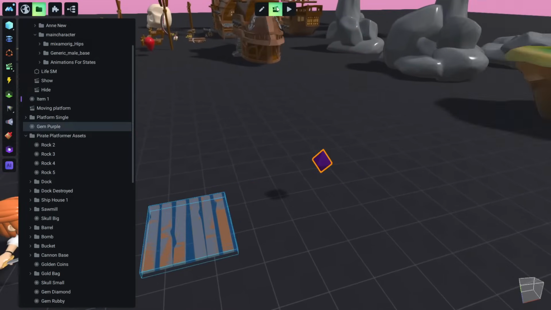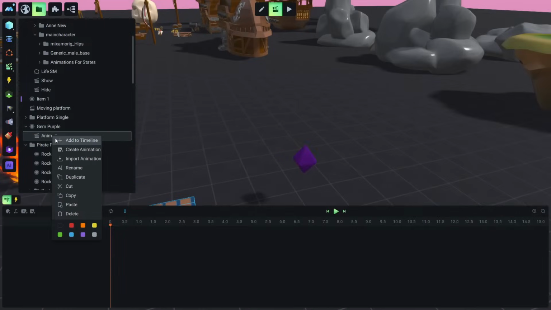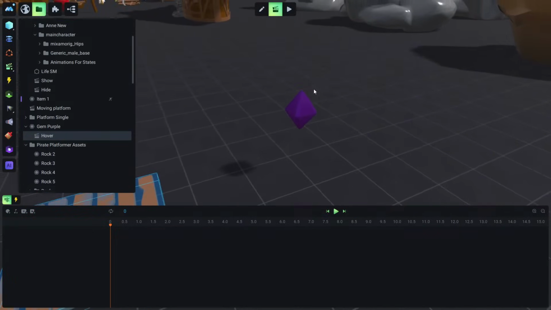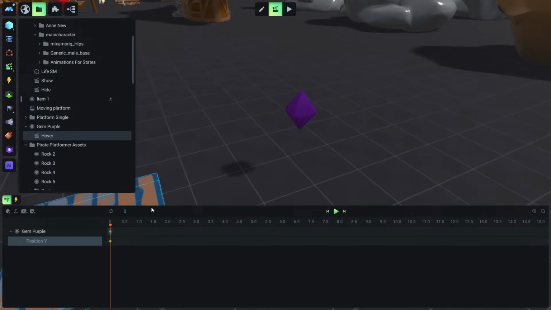Okay, let's create an animation in animation mode like we did before. And again, right click, create animation. Let's call this animation hover. We are first going to create a hover animation for this crystal. And exactly like we did before, we add this crystal to the timeline. In this case we want our crystal to go up and down, so we add the position Y property.